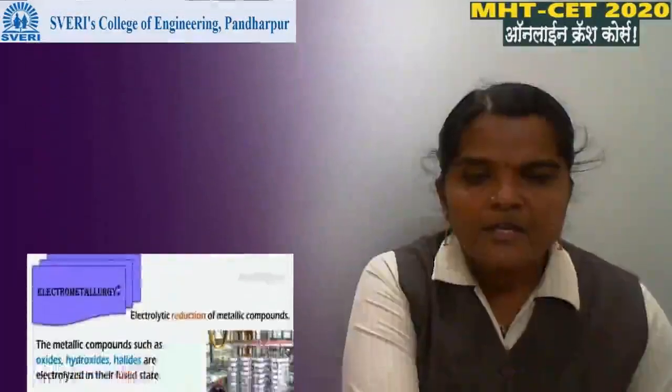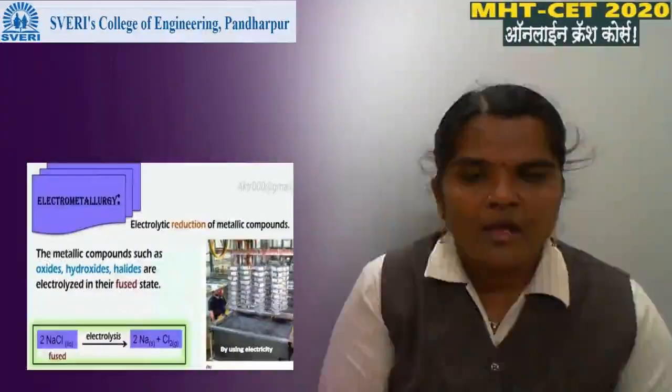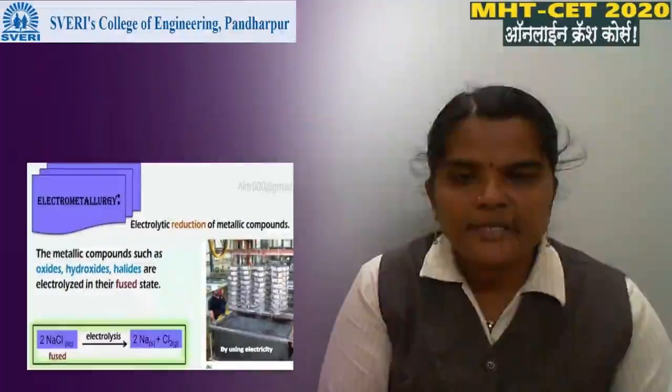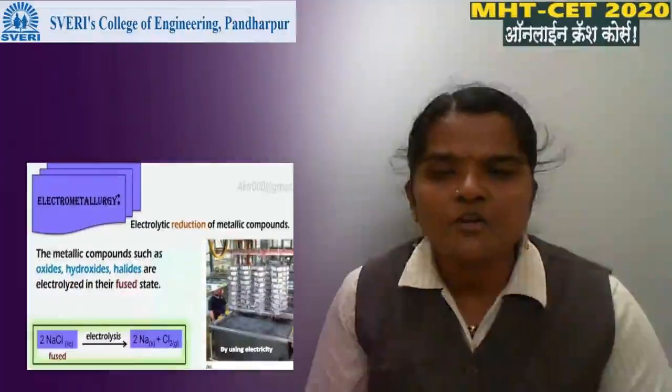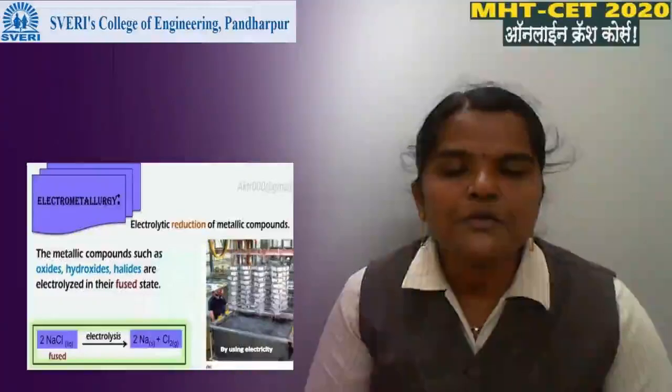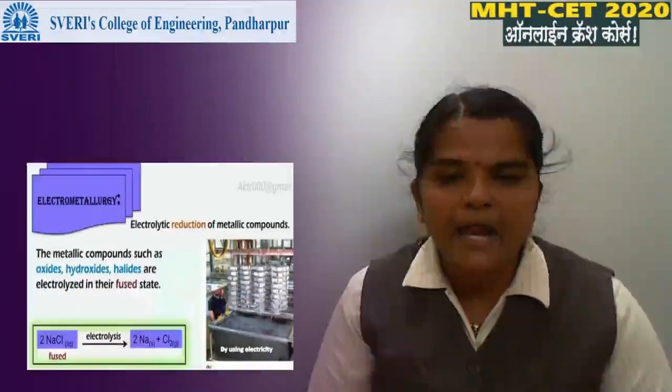See, next process, electrometallurgy. In electrometallurgy, we use the cathode and anode.